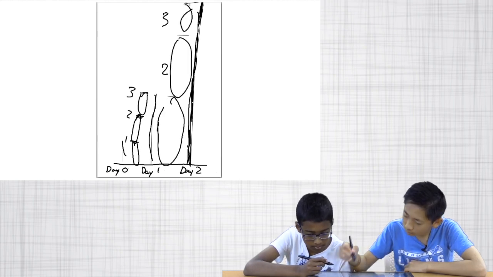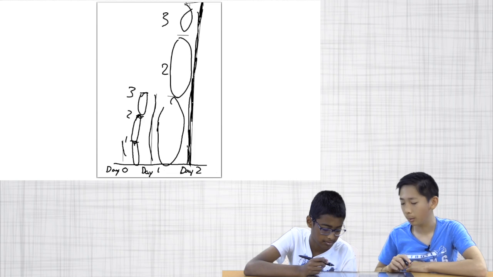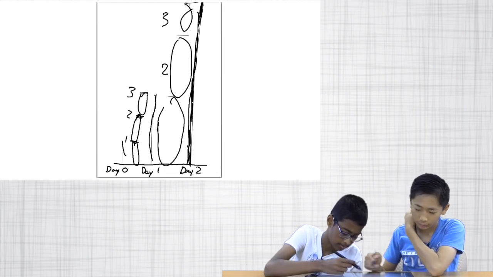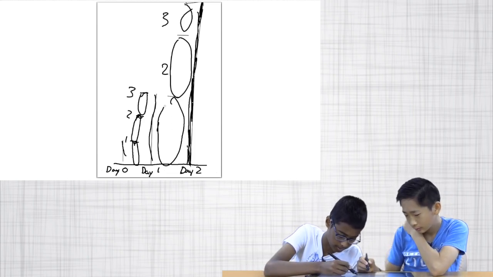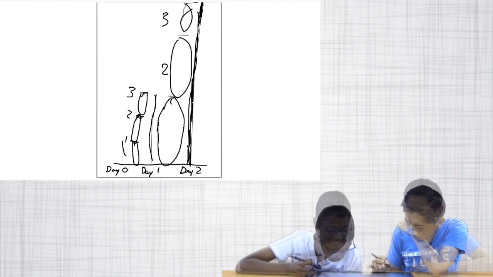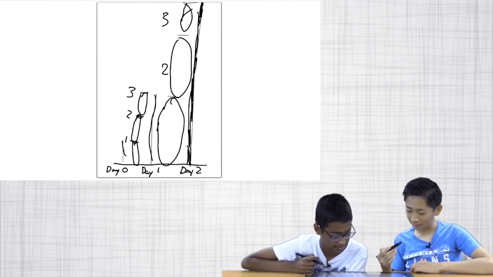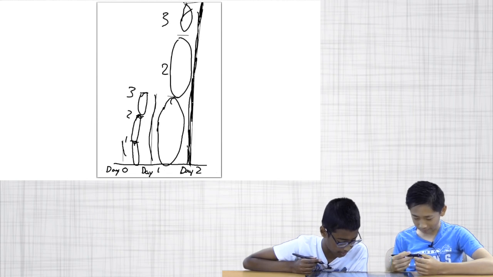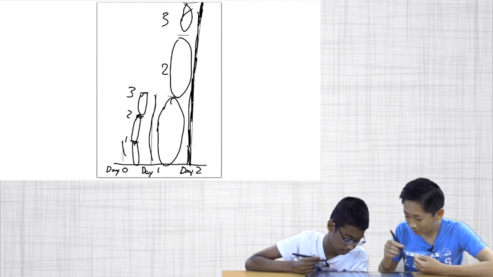Yeah. And what do those circles represent? The day 1. Yeah, the height of day 1. Each circle is the height of day 1. So how many times taller on day 2 is it than day 0? 27. Can you show me that in the picture?